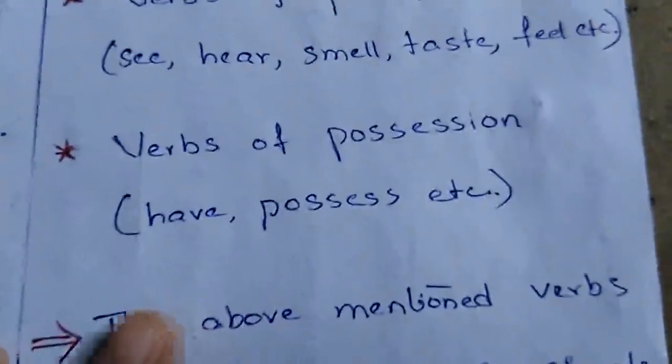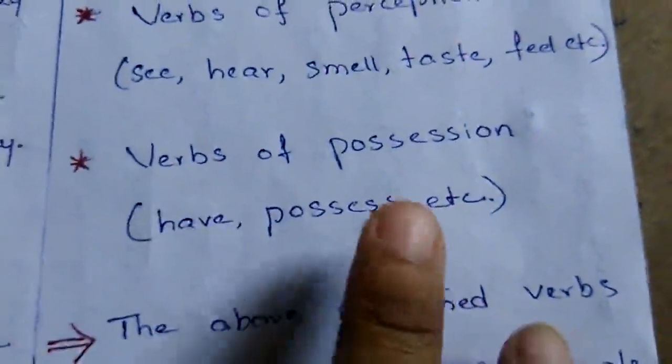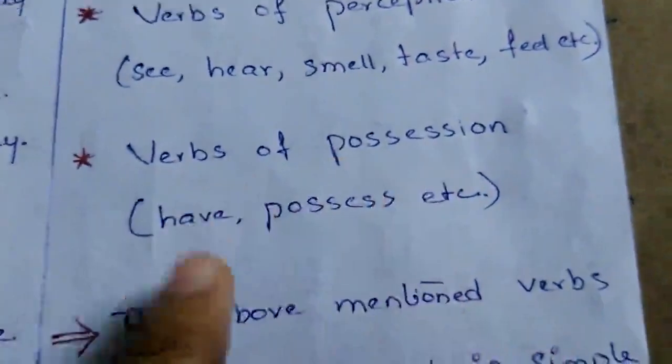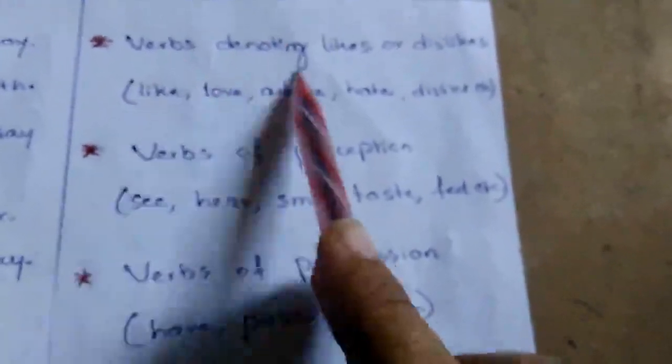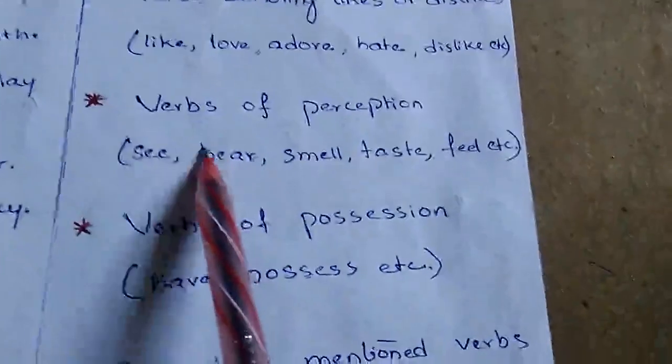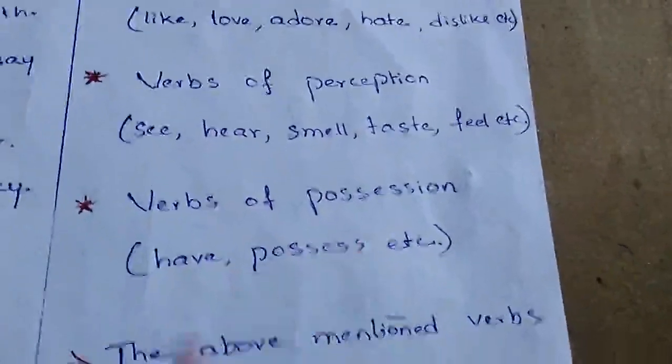Now we have the third category, verbs of possession: have, possess, etc. Such verbs are always used in simple present tense only. We have to remember this when we express something using verbs denoting likes or dislikes, verbs of perception, and verbs of possession.